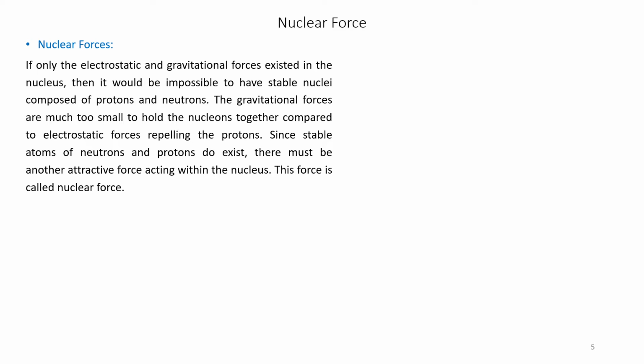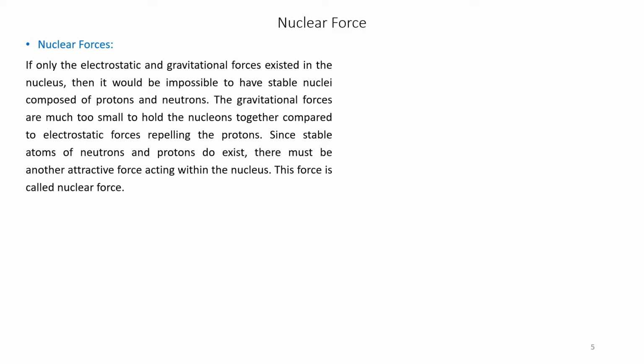So what does it mean? If only electrostatic and gravitational forces existed in the nucleus, then there would not be any stability of the nucleus, because neutrons are neutral and protons are positively charged. The gravitational forces are also much too small to hold the nucleus together.